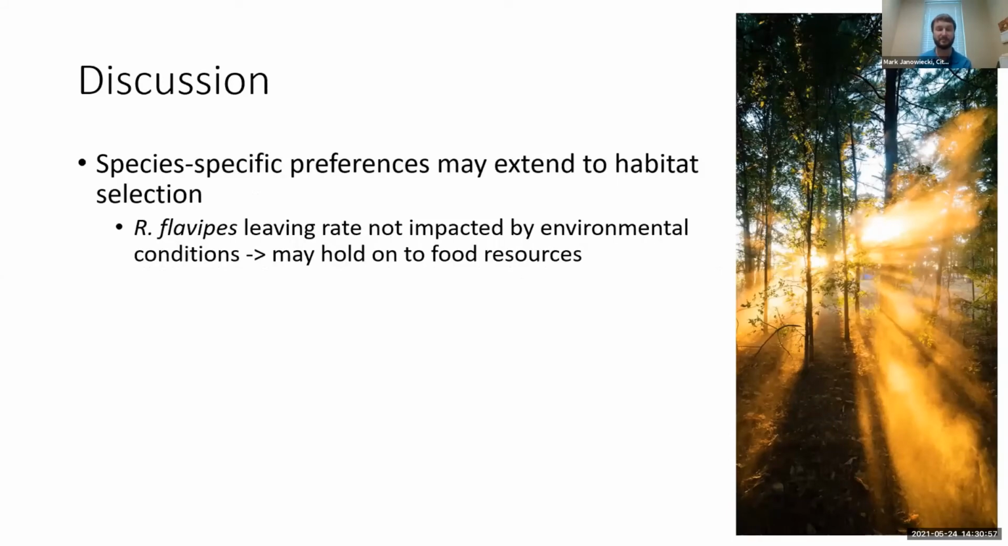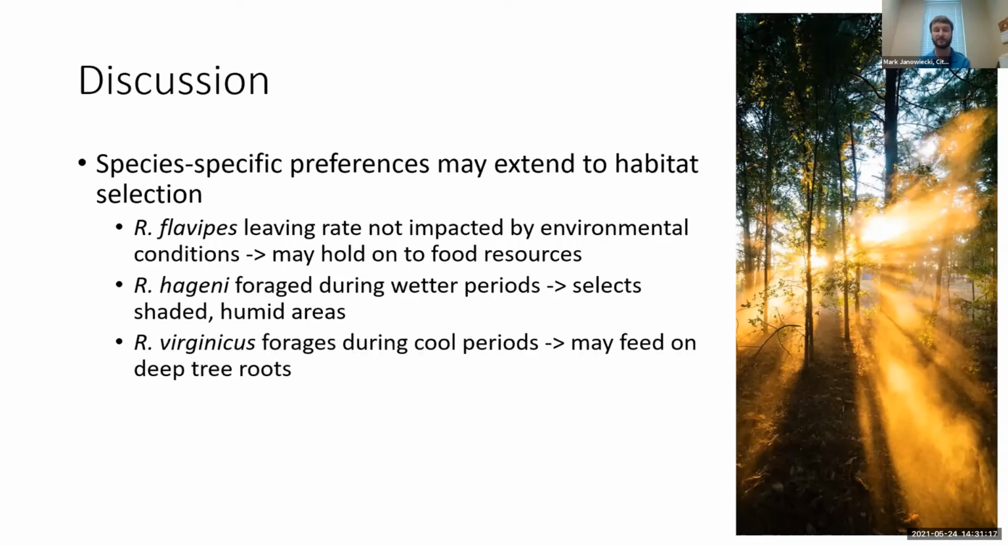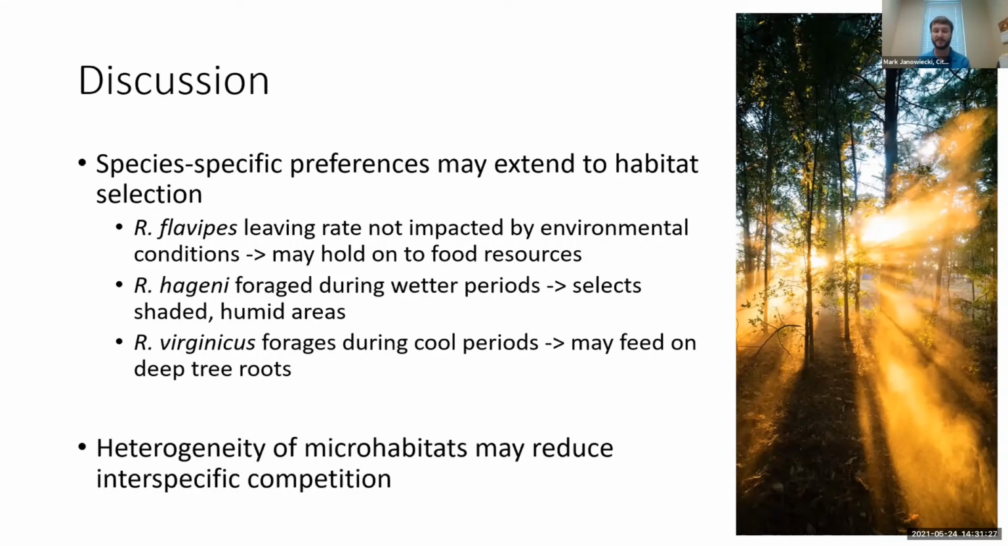As we talked about, for Flavipes the leaving rate was not impacted by environmental conditions, and this may enable them to hold on to food resources in times where other species are forced out of their resources. Hagenii, we found, forage during wetter periods, and so this may cause these species to select shaded, humid areas to have these preferential resources. And Virginicus foraging was generally influenced more by cooler periods, and this may enable them to feed on things like deeper tree roots that are going to be at a cooler temperature in the soil. And this heterogeneity of microhabitats may help reduce the interspecific competition and enable these species to coexist in the same area.